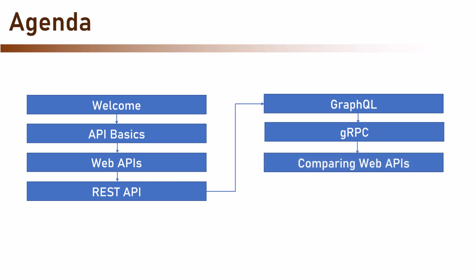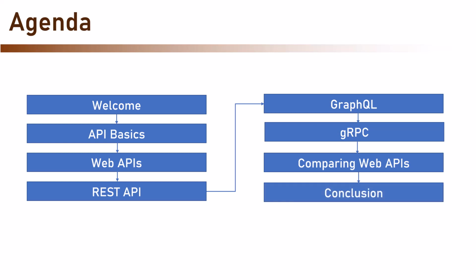Then, we will learn the differences between these APIs. We will look at the pros and cons of each one and see the decision tree or flowchart that will help us decide between them for our specific project. And after all this, we will conclude the course and talk about what's next.